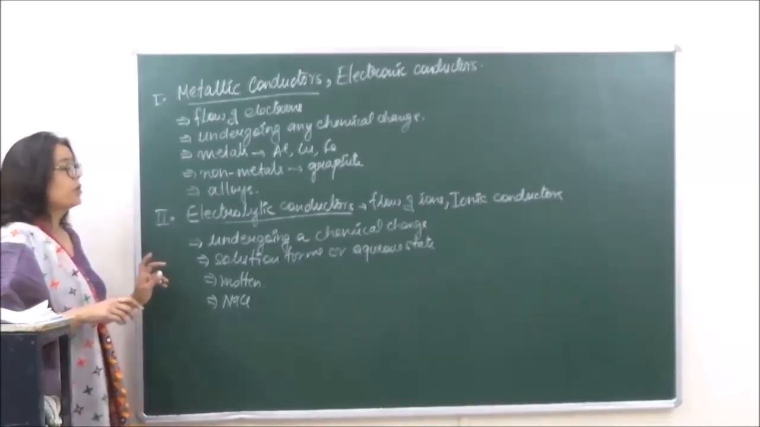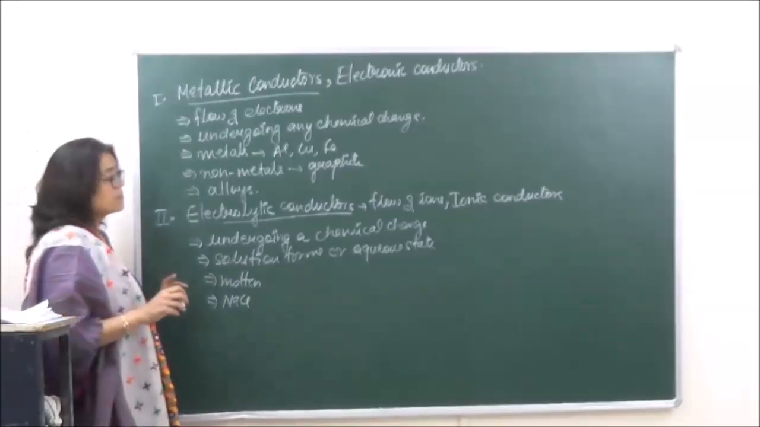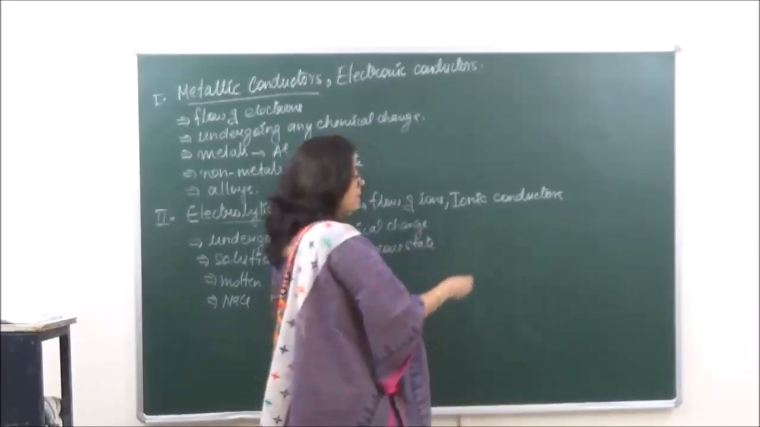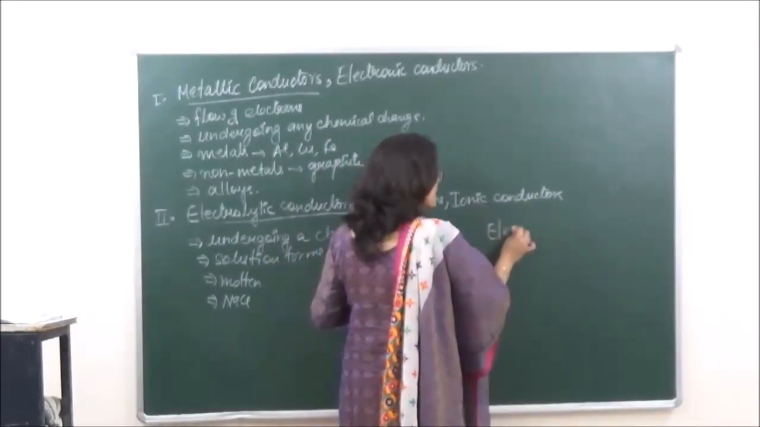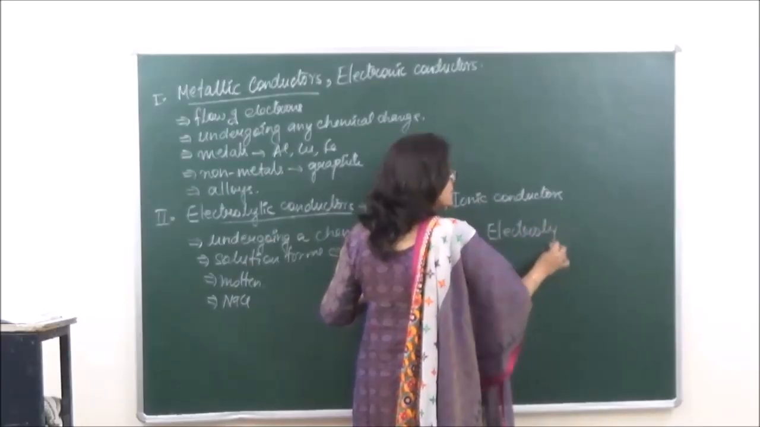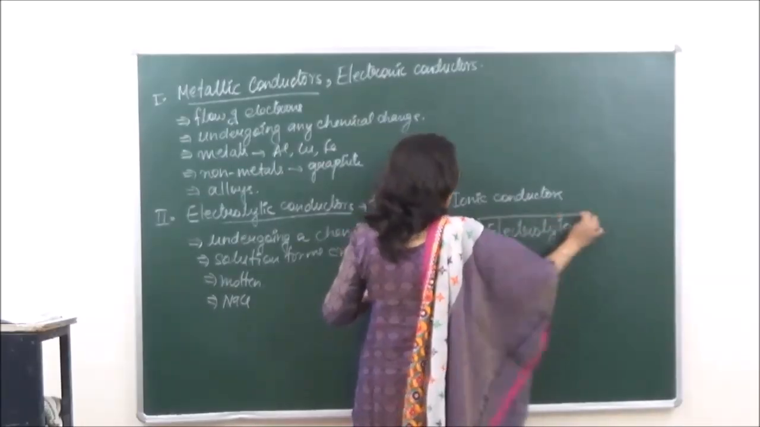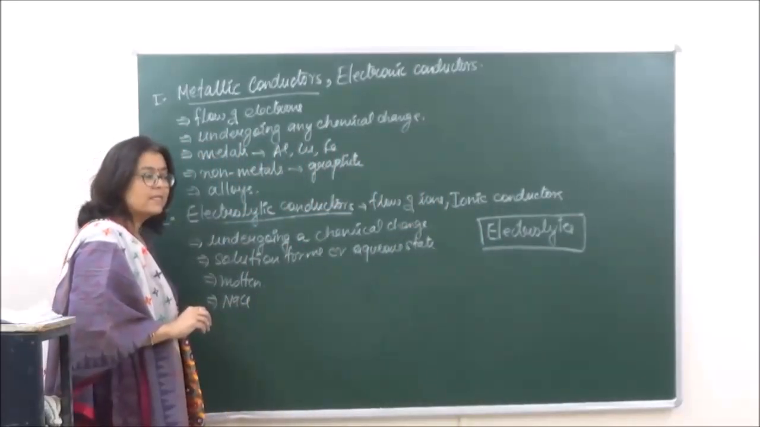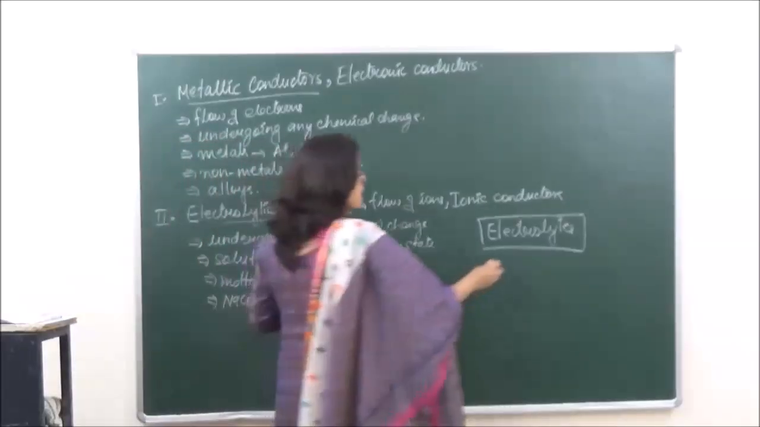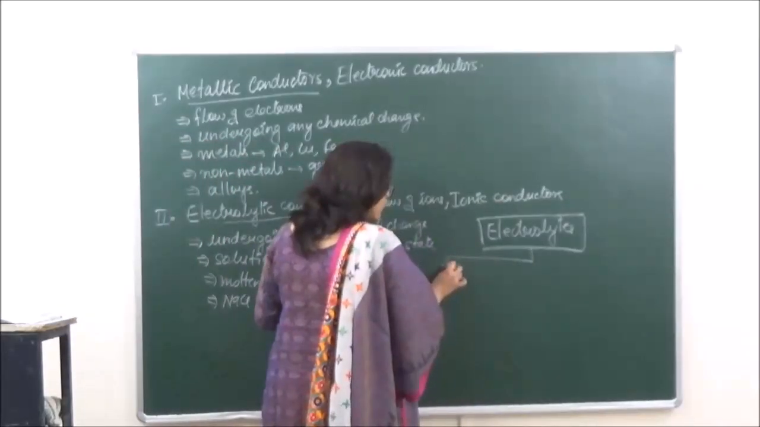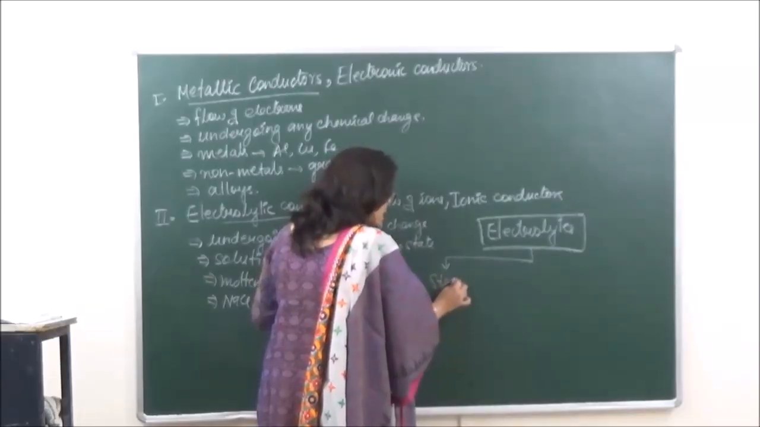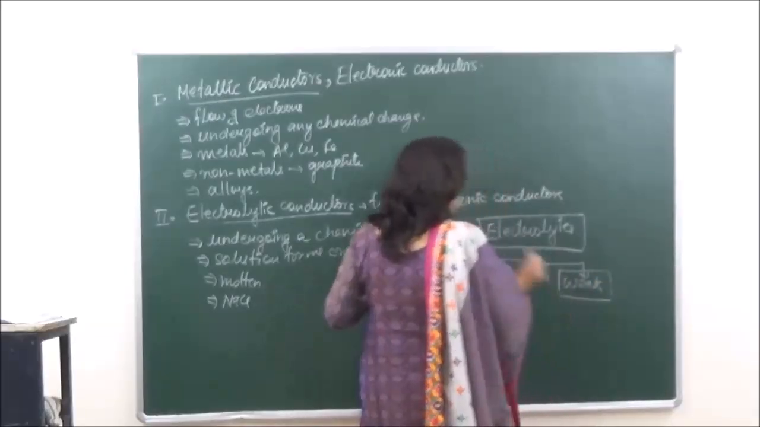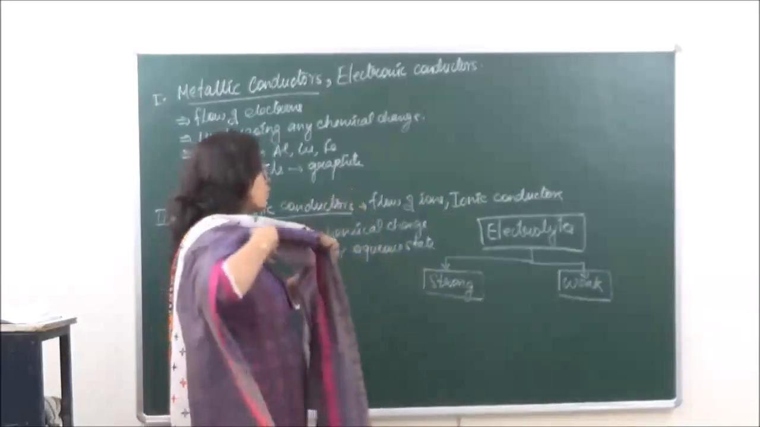Now, when we are talking of electrolytic conductors, we say that all substances which conduct electricity by movement of ions are known as electrolytes. The electrolytes can be further divided into strong electrolytes and weak electrolytes, right? What are strong electrolytes?